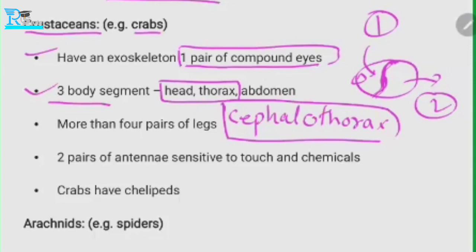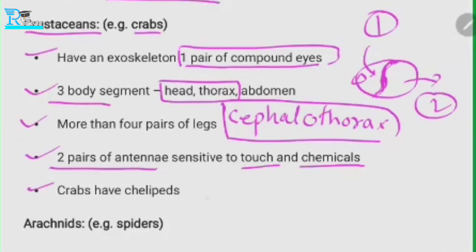They have more than four pairs of legs. Two pairs of antennae are present, sensitive to touch and chemicals. So why do they have antennae? So that they can have a sense of touch and a sense of chemicals. Clear?